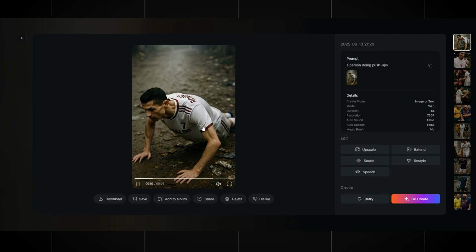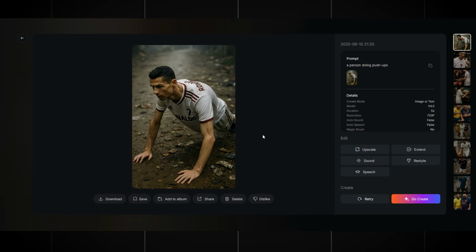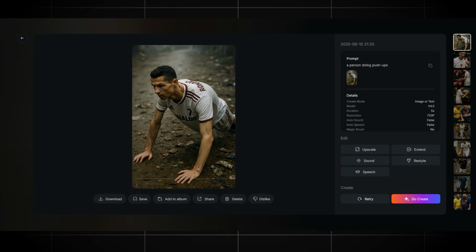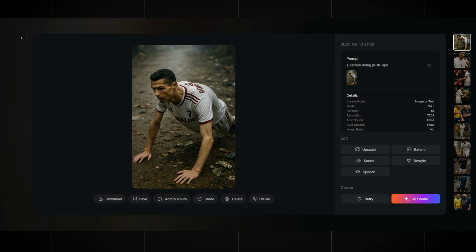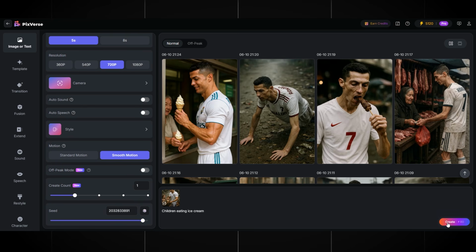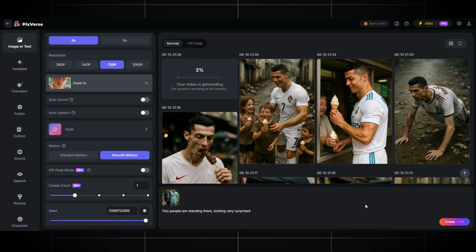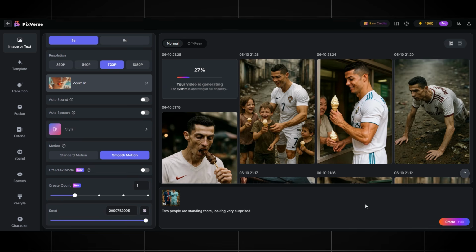Meanwhile, other AI-generated characters who visually resemble Neymar and Messi laugh at him. But he works hard and eventually transforms himself, getting strong while staying kind. The ones who mocked him end up surprised. This is a simple yet powerful story, a message that you should always do good. At this point, I'm working on the final animation, a scene where the AI-generated character, inspired by Ronaldo's appearance, gives ice cream to kids, and they're all smiling.